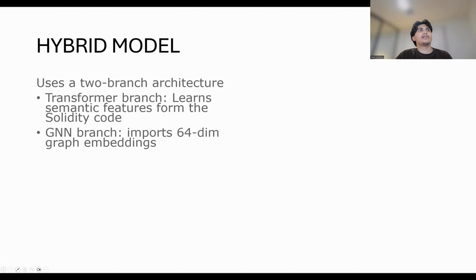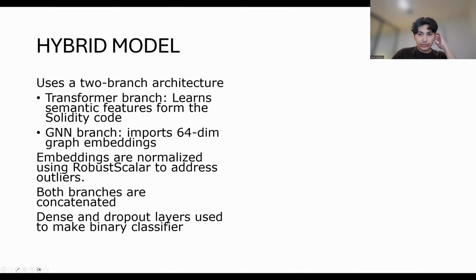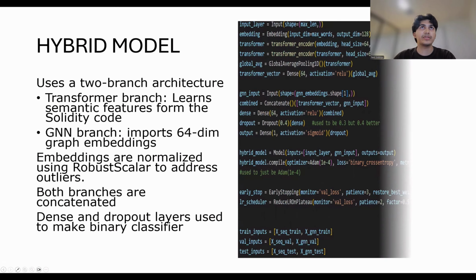Then for the hybrid model itself, as mentioned before, the hybrid model has two branches. The transformer branch that learns the semantic features from the raw contract code, and the GNN branch that uses the embeddings from earlier. Now, before combining the two branches, the embeddings were normalized using robust scaler to stabilize training and to look out for outliers. Various scalers were experimented with, but this had the best results. Now, after concatenation, the results from both branches were passed through dense layers for binary classification.